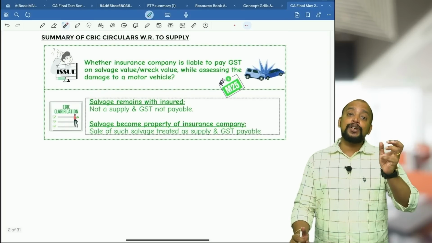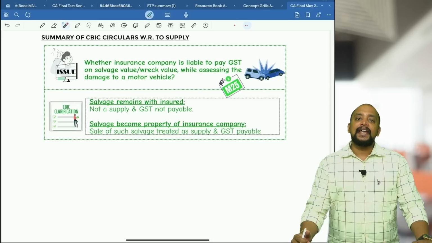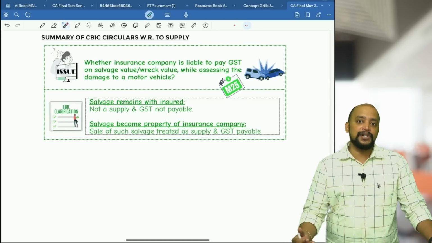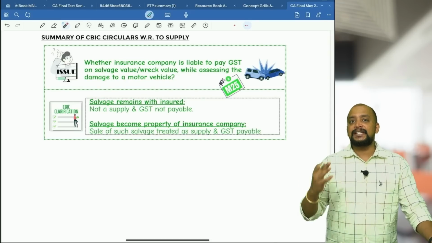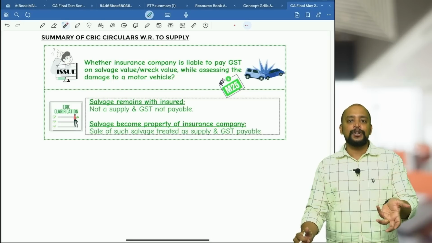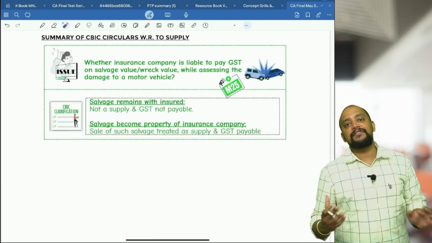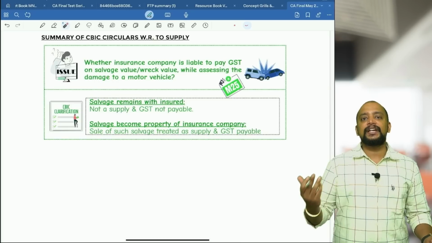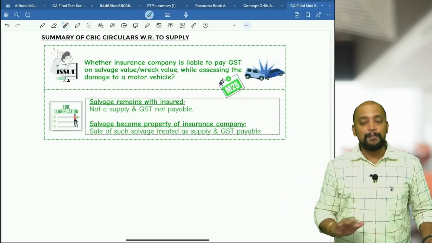What about the insurance compensation received by the insured? Will that become any consideration? No. That insurance compensation received will also not be treated as consideration in the hands of the insured, because it would come under supply only if it is a business asset, or if it is in the course or furtherance of business. So basically, if the insured is receiving the insurance compensation, we cannot invoke supply under section 7(1)(a) because it's not a business activity for the insured. If it becomes a business activity for the insured, then definitely it will become supply, but mostly it will not be a business activity. So that is the background of this.